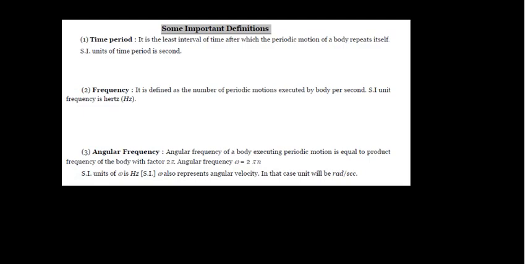Next part, some important definitions. Time period. What is time period? It is the least interval of time after which the periodic motion of a body repeats itself, or you may write it as the time taken to complete one cycle. That's also a good definition. Time taken to complete one cycle. Students really struggle at remembering this point, because it's not a big deal.